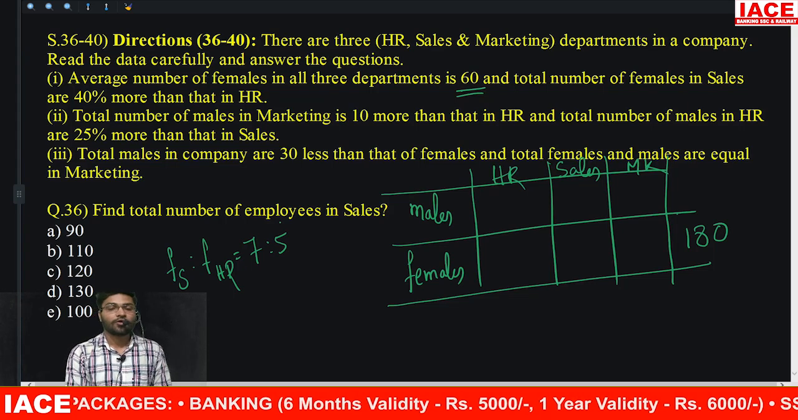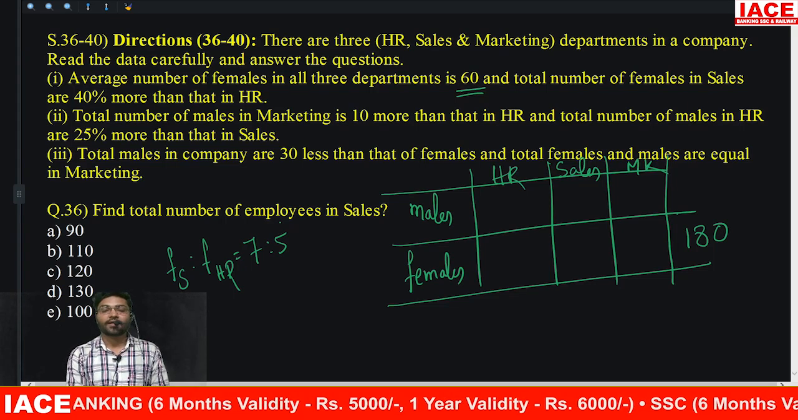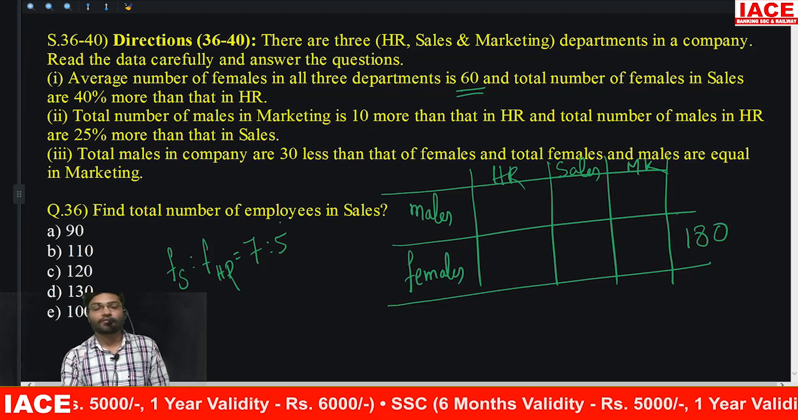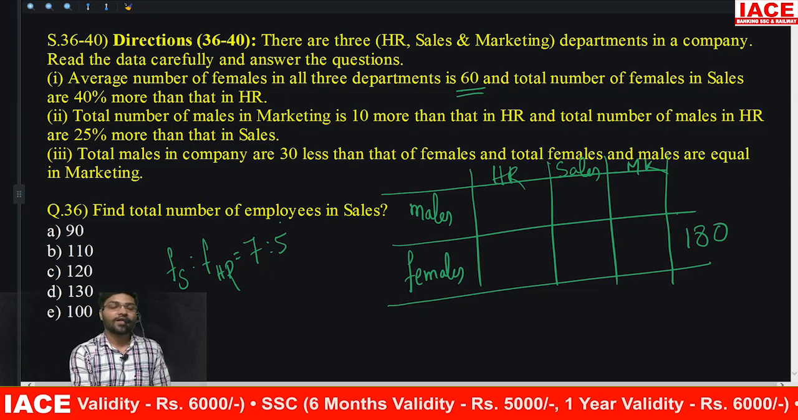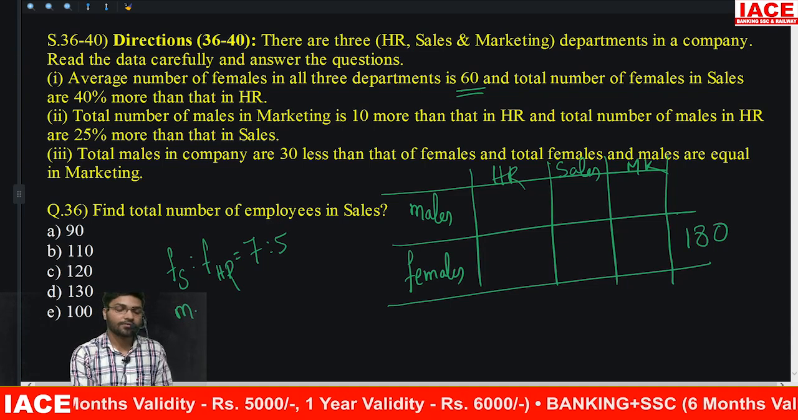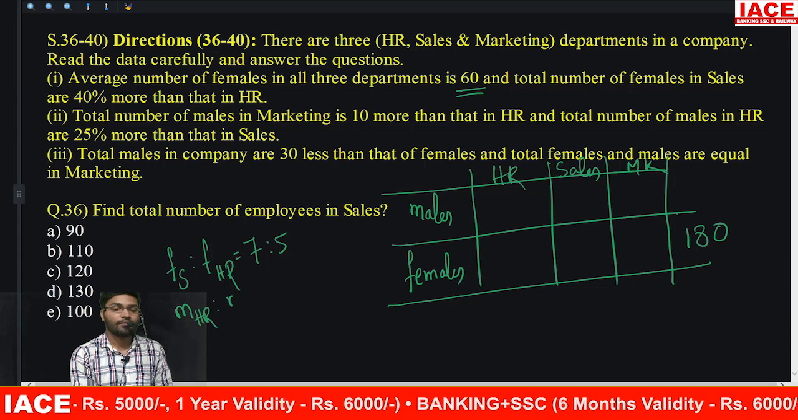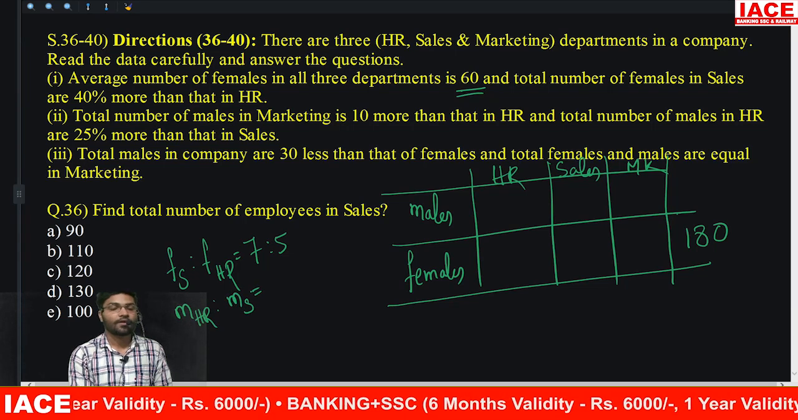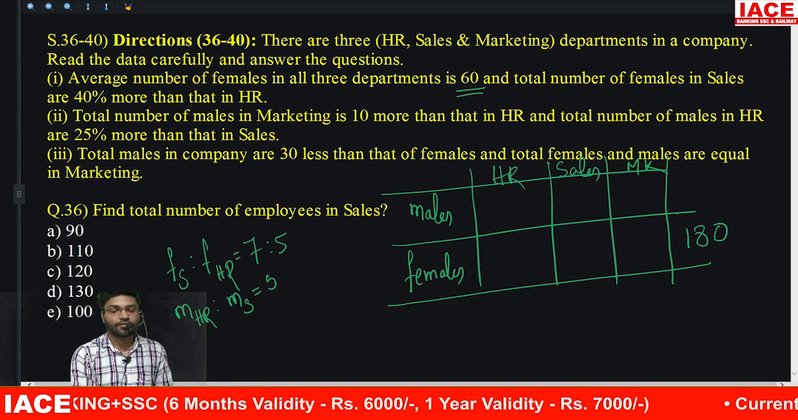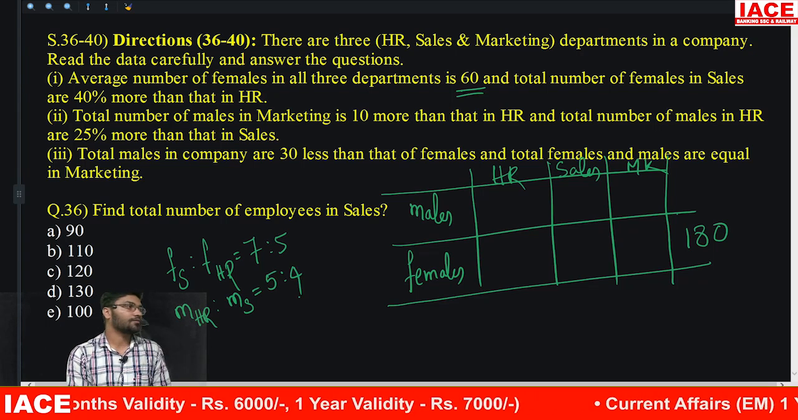Next, total number of males in marketing is 10 more than that in HR, and total number of males in HR is 25% more than that in sales. So male HR and male sales, 25% means 1 by 4. Upon 4, 1 more, that means 5 is to 4.